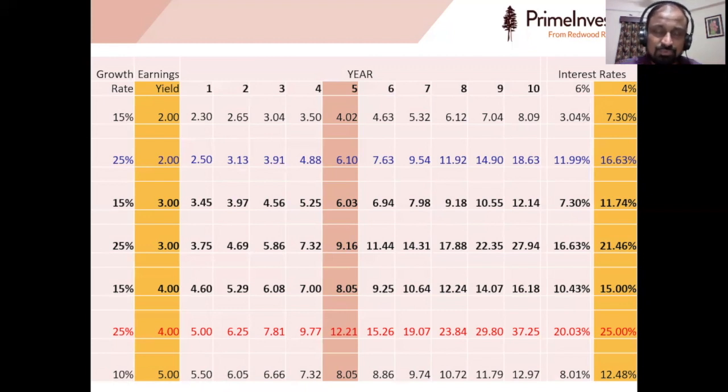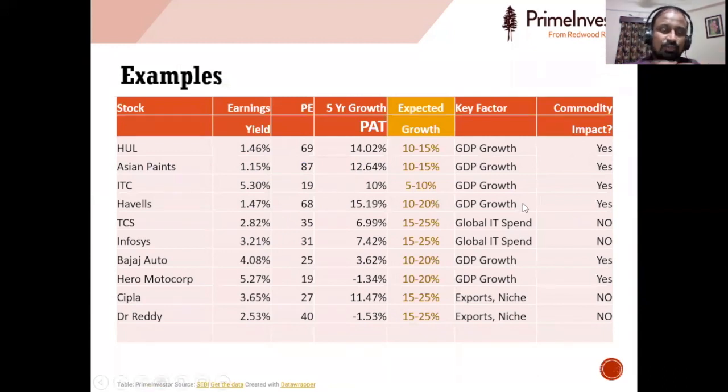So now let us move to a few of these companies. Here you have HUL, Asian Paints, ITC, all these steady growing companies we have taken from different sectors, whether it is FMCG or electricals or IT or automobiles or pharma. So this is a broad picture of their earnings yield. For FMCG or Asian Paints, maybe because of last year's disruption, it may be appearing lower, but let us take it at the 2% bracket. So this is a broader earnings yield picture.